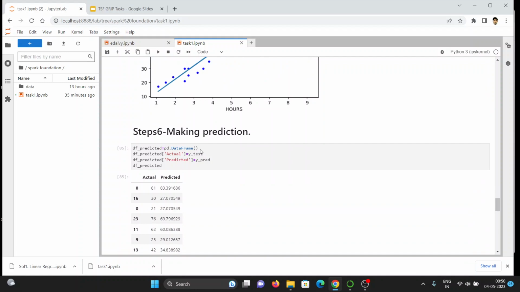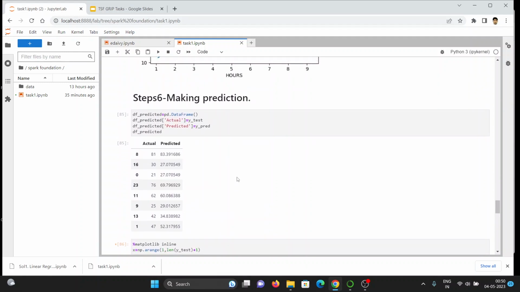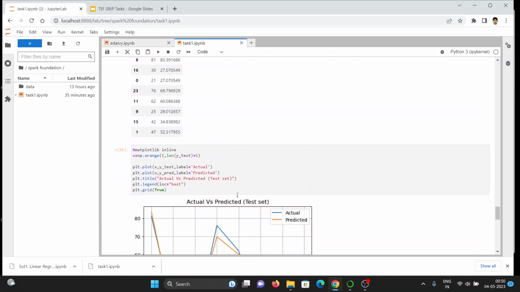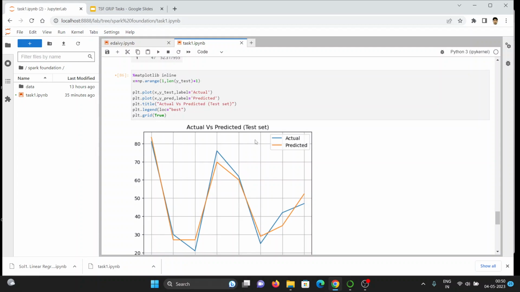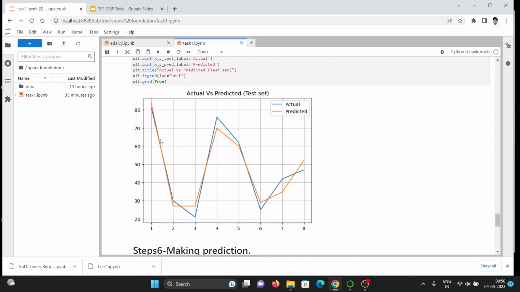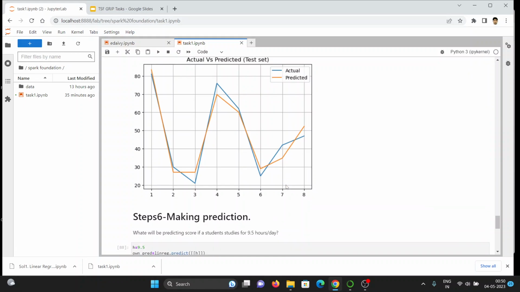Moving to the next step, step 6, making predictions. In this case, y is the actual value and we also compute the predicted value. The actual and predicted values are nearly equal, and we also plotted the actual and predicted values. The actual values are in blue and the predicted values are in red, so the actual and predicted values are similar.